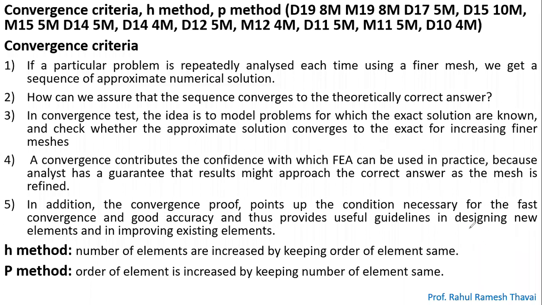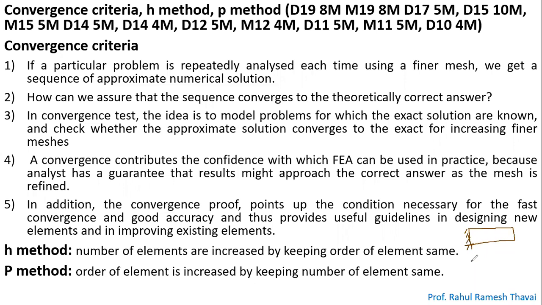Let's consider I need to do the analysis of this particular stepped bar. This is a stepped bar, right? So how many elements are you going to consider?